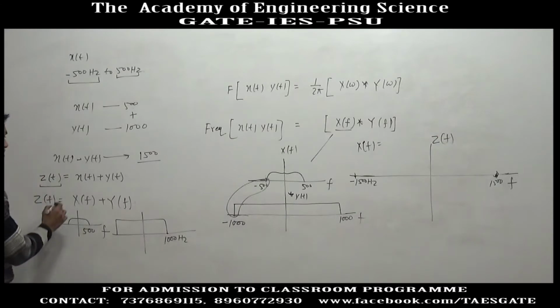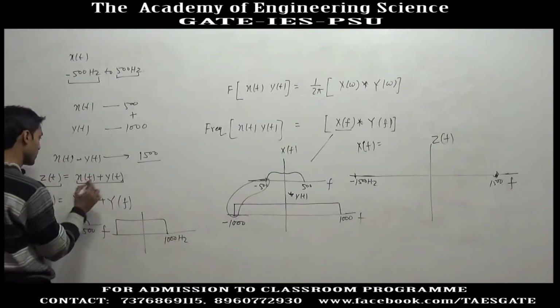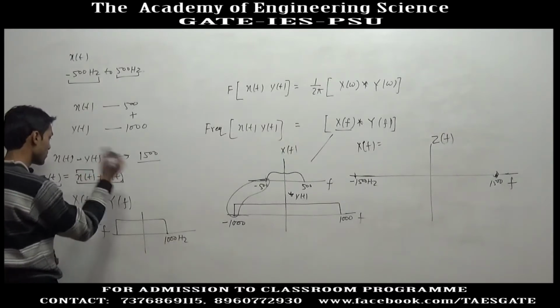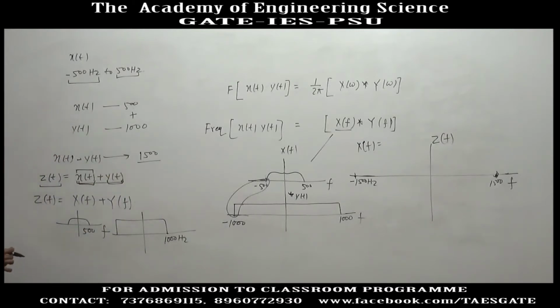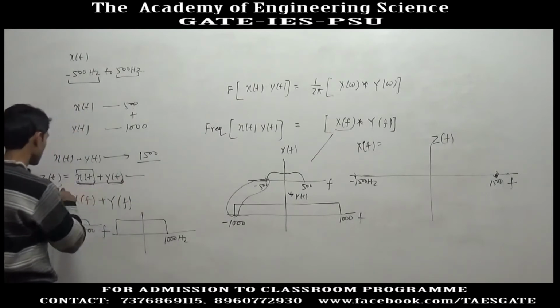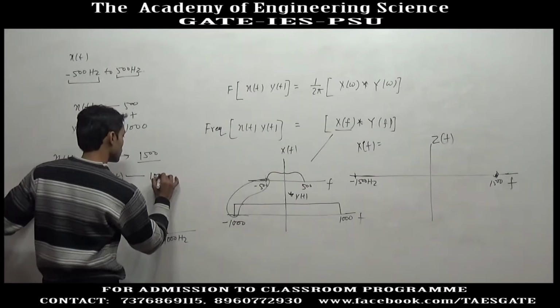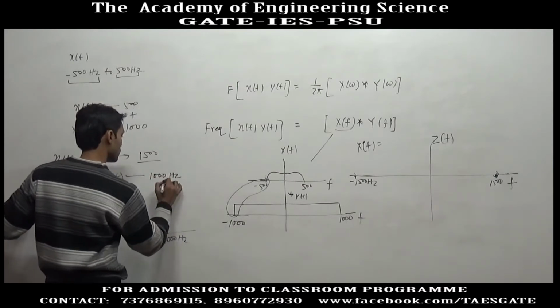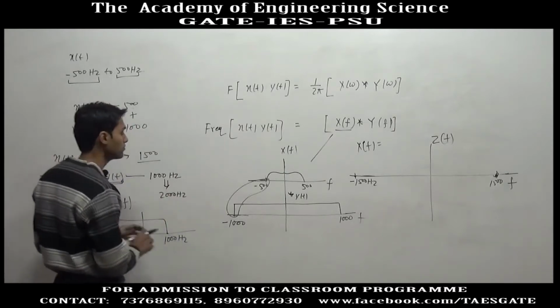So if zt is equal to xt plus yt, the maximum frequency content of zt will be the maximum of the maximum frequency content of xt and yt. The maximum frequency content is in yt, that is 1000 hertz. So the maximum frequency content of zt will be 1000 hertz, and the sampling frequency for this will be 2000 hertz.